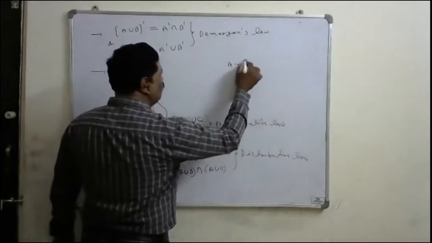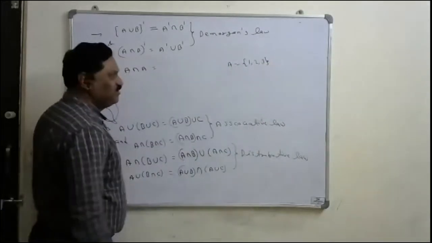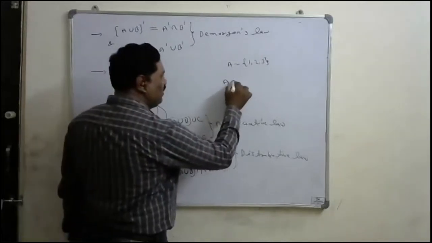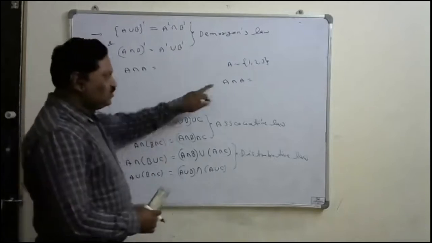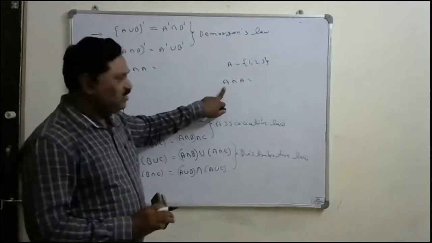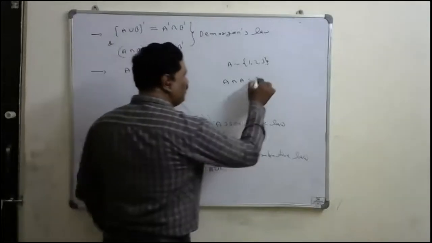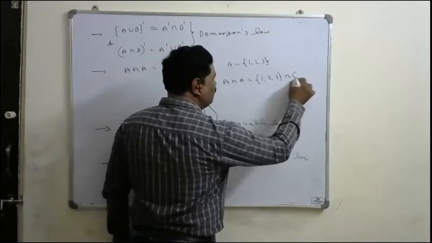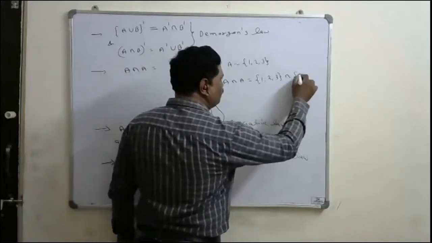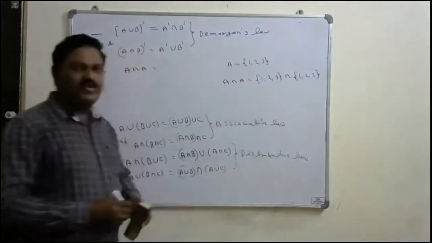Suppose A has 1, 2, 3. Then what about A intersection A? Set A has 1, 2, 3, and this is also 1, 2, 3. What are the common elements for them? 1, 2, 3 intersection 1, 2, 3.